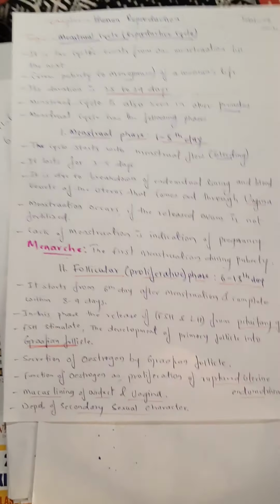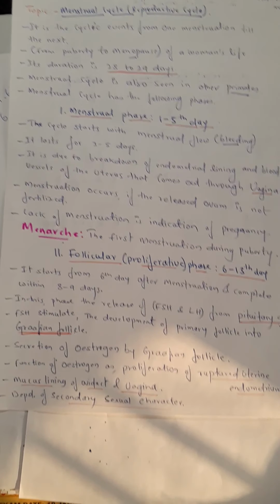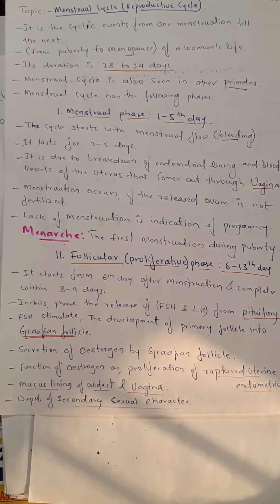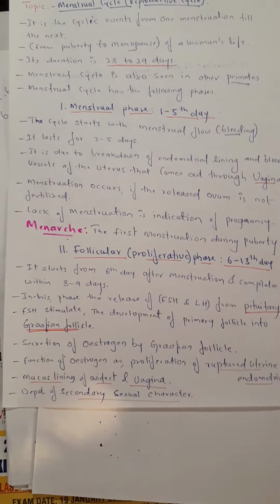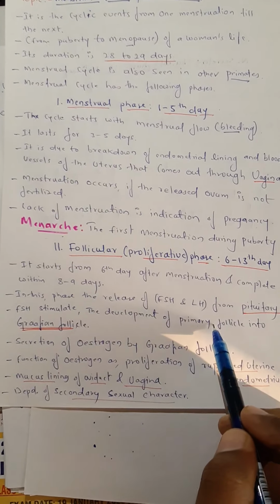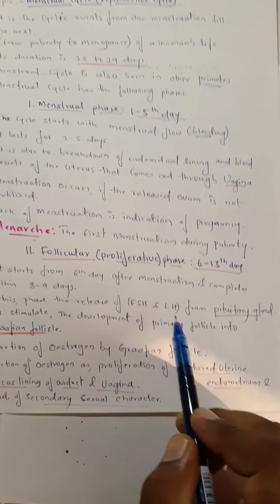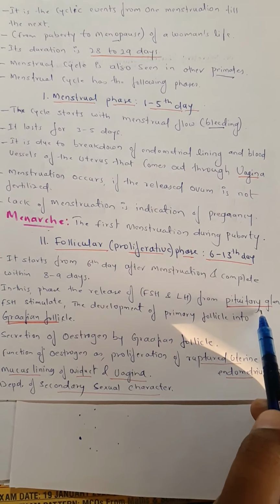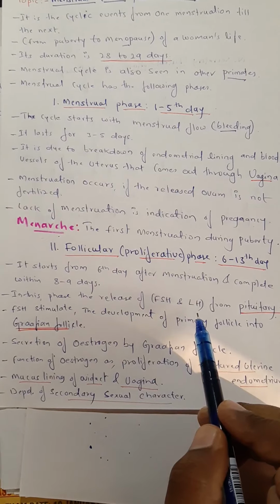In our body, many hormones are released by our pituitary gland and other endocrine glands. These two hormones are released by the pituitary, one of the endocrine glands.